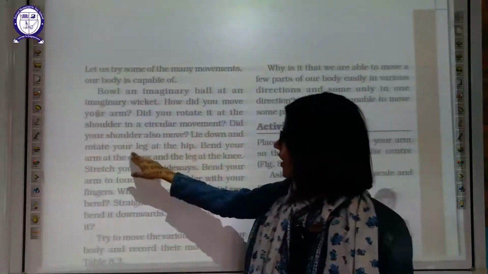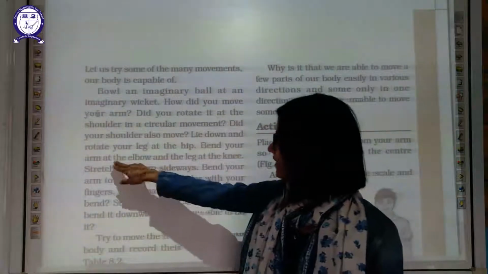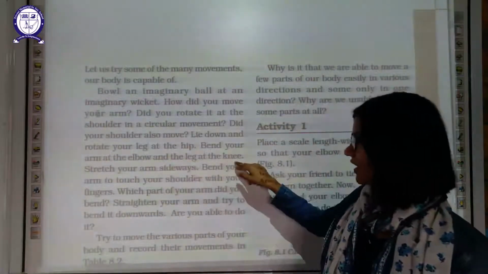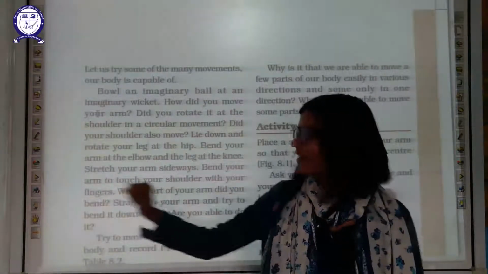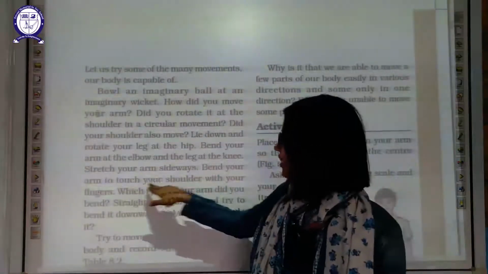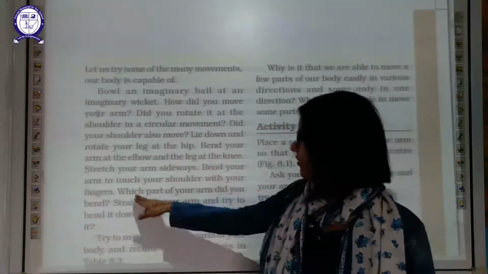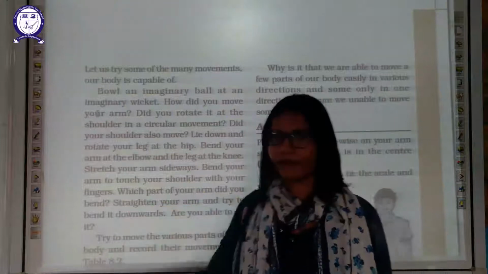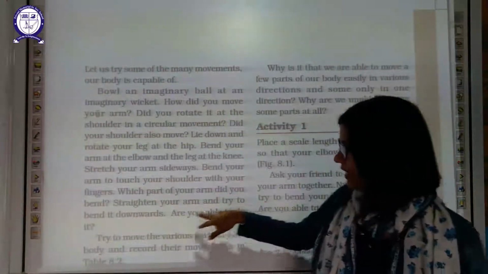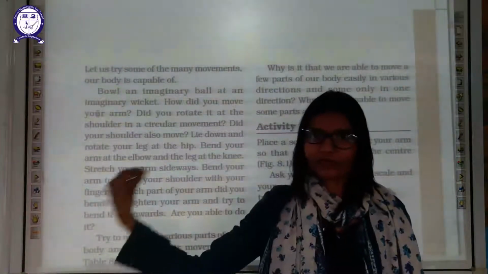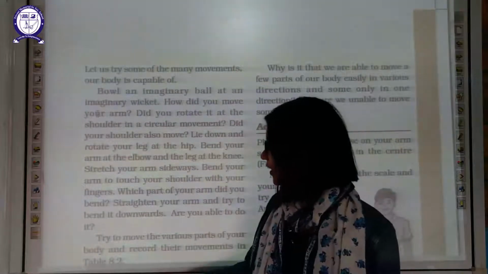Lie down and rotate your leg at your hip. Bend your arm at the elbow and your leg at the knee. Stretch your arms sideways. Can you stretch your arms sideways like that? Bend your arm to touch your shoulder with your finger like this. Which part of your arm did you bend? Straighten your arm and try to bend it downward like this. Which part is bending in this movement? Are you able to do it?